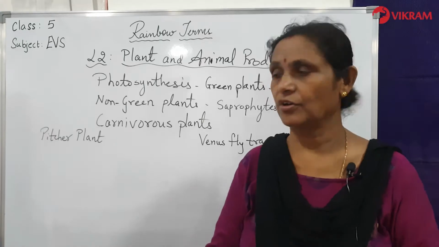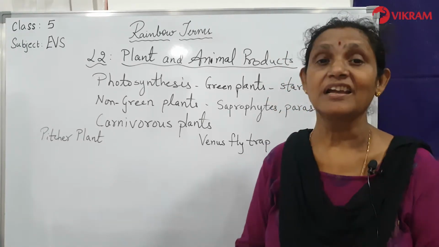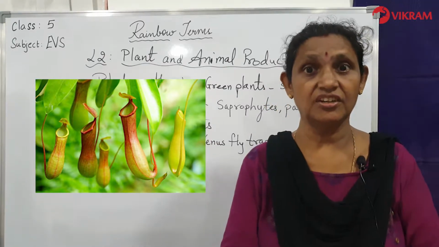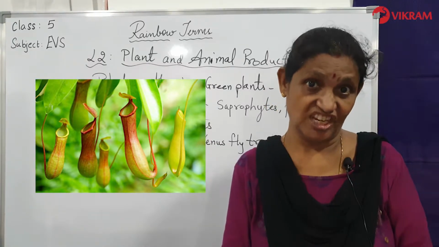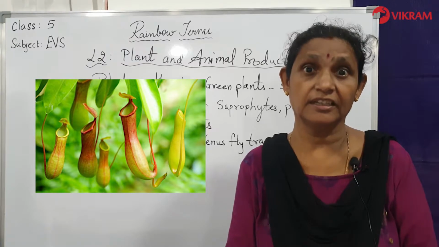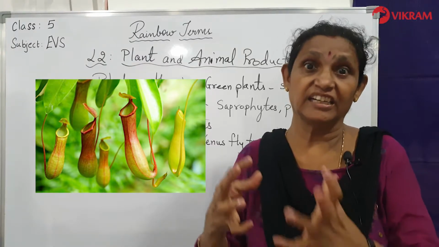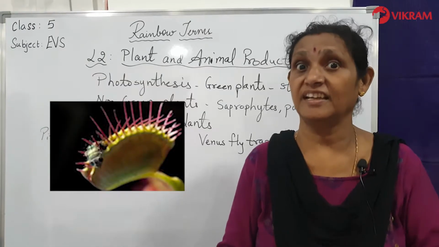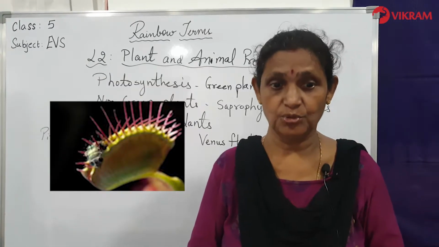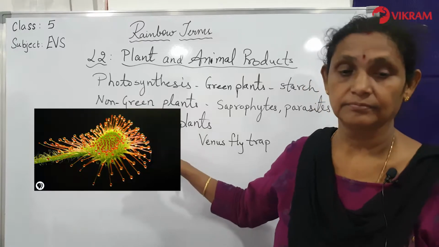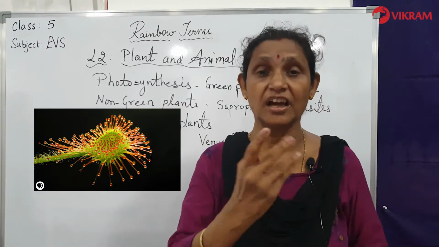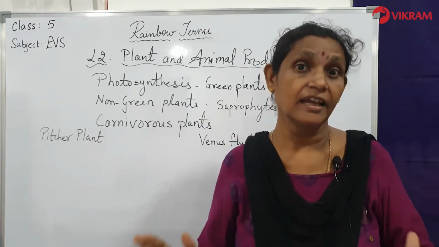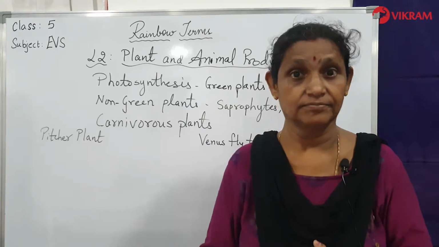Next, we are coming to a new topic called carnivorous plants. Yes, there are plants which eat other animals and insects. Yes, you have heard it correctly. You might think only animals can eat animals, but there are some plants which can do that also. This is a very nice and interesting topic, I am sure. You know about the carnivorous and herbivorous lesson which you have done. Herbivorous means plant eating, carnivorous means animal eating.